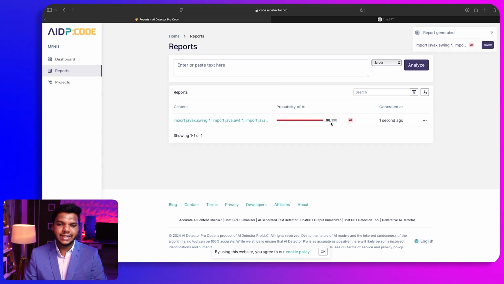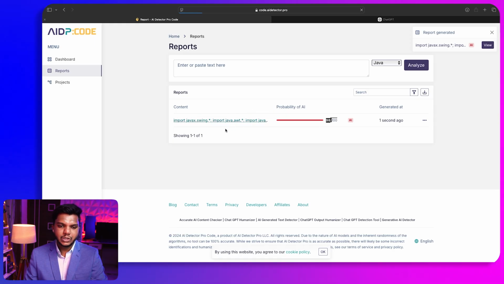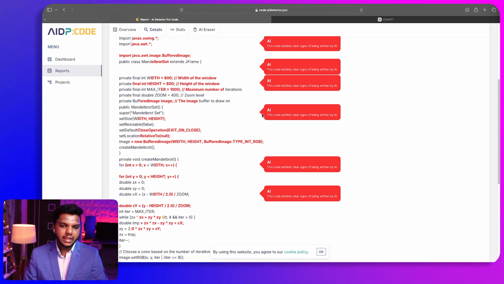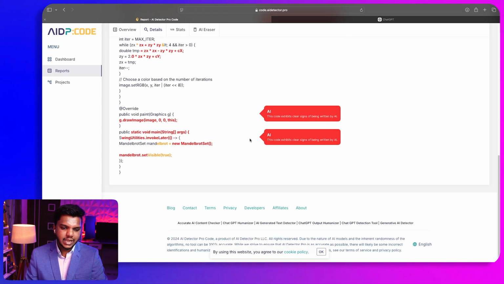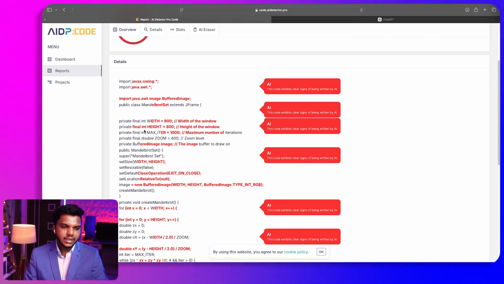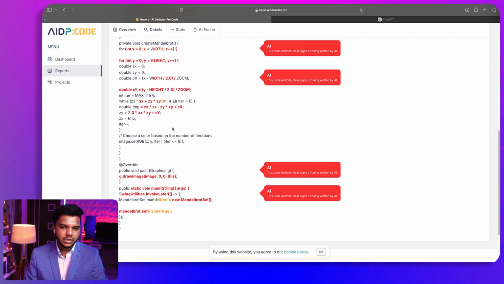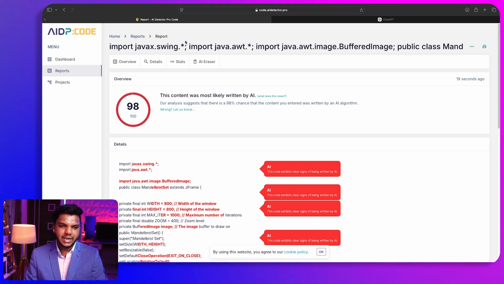You can see the result that is here, that is 98% out of 100%. This particular code was generated by AI. If I go over here, you can see what all things are generated by AI, and this particular code was obviously generated by ChatGPT. That's why it is showing us that this particular code was generated by AI, and you can see this is where it was generated by AI by finding different patterns in it.